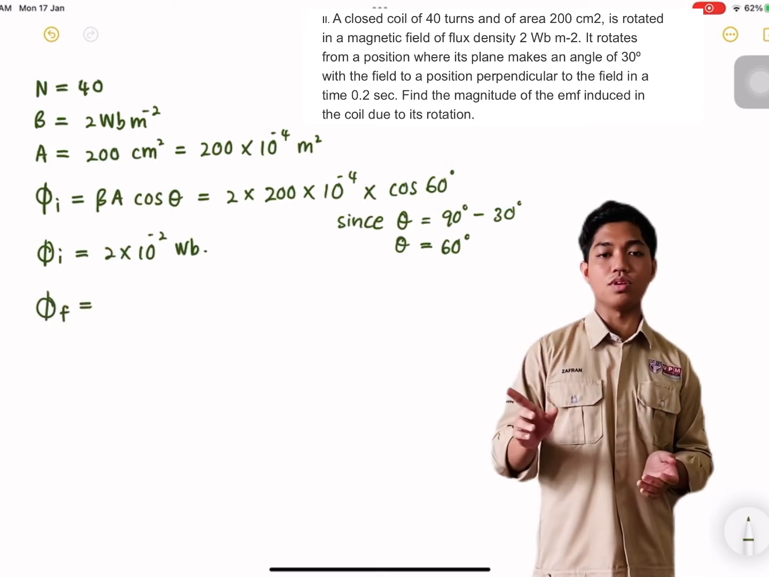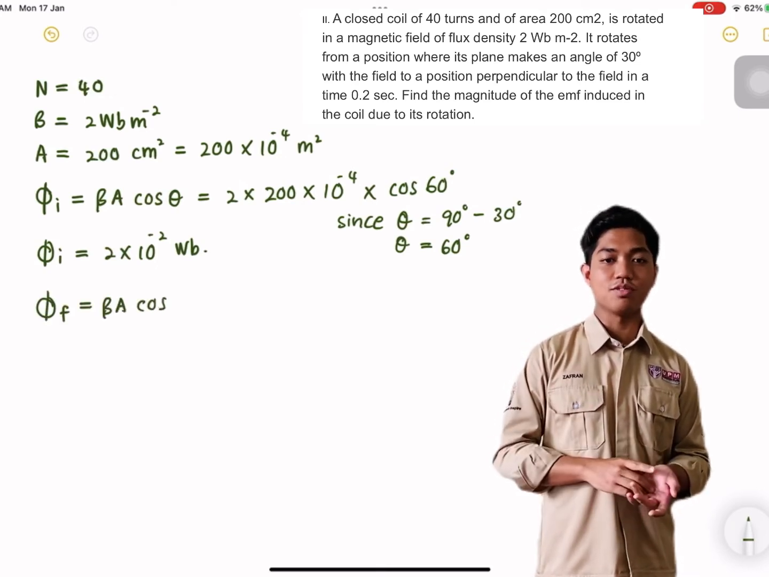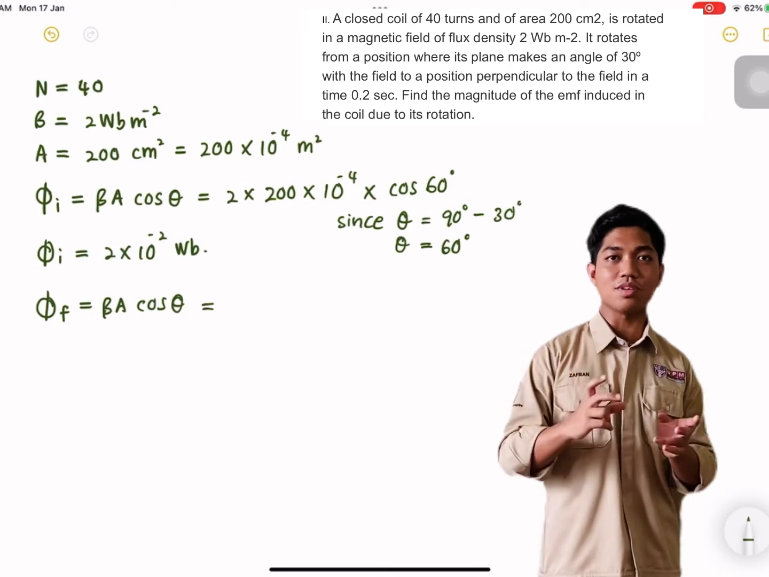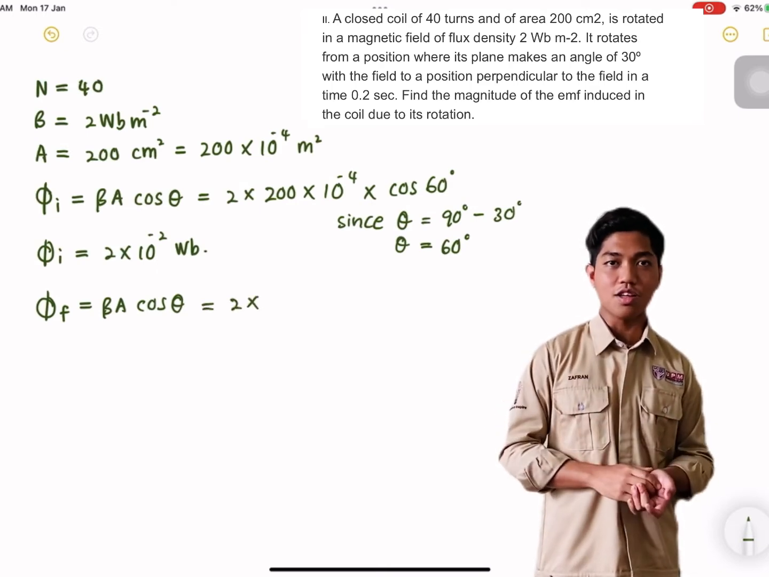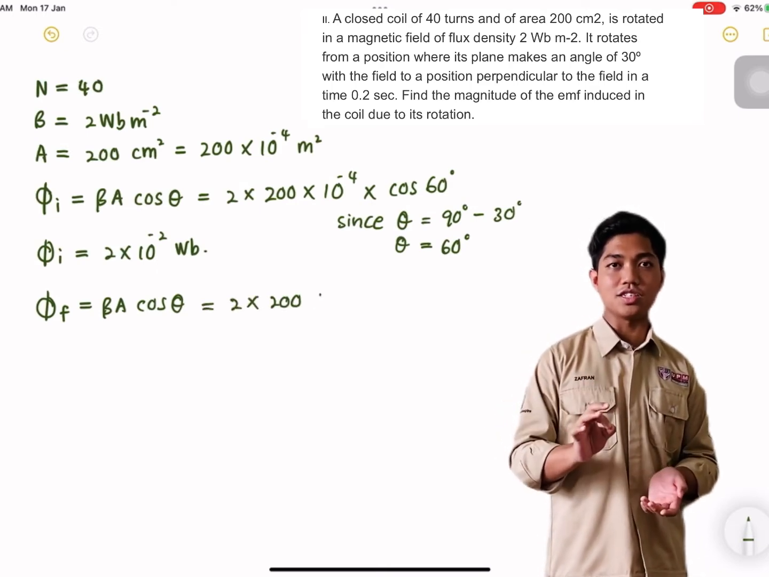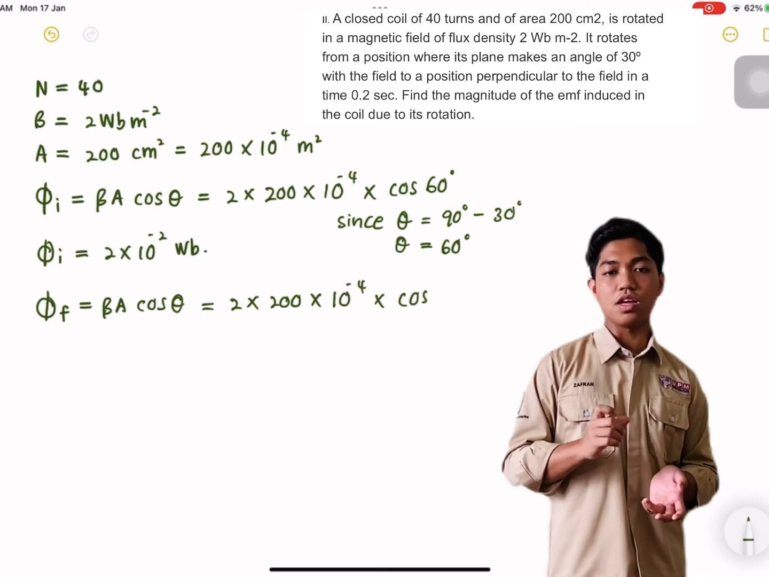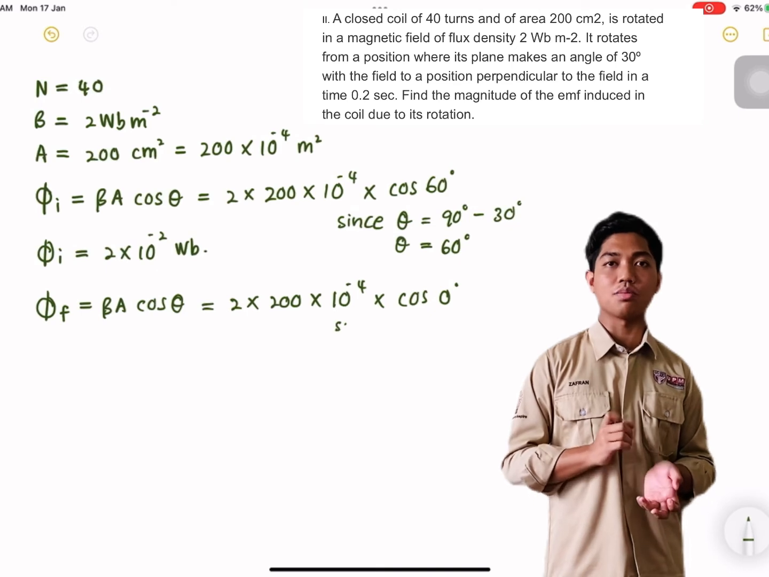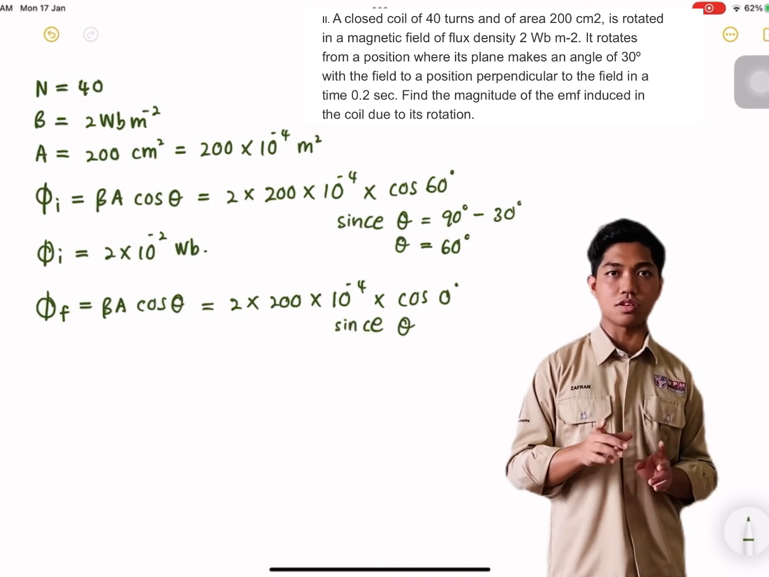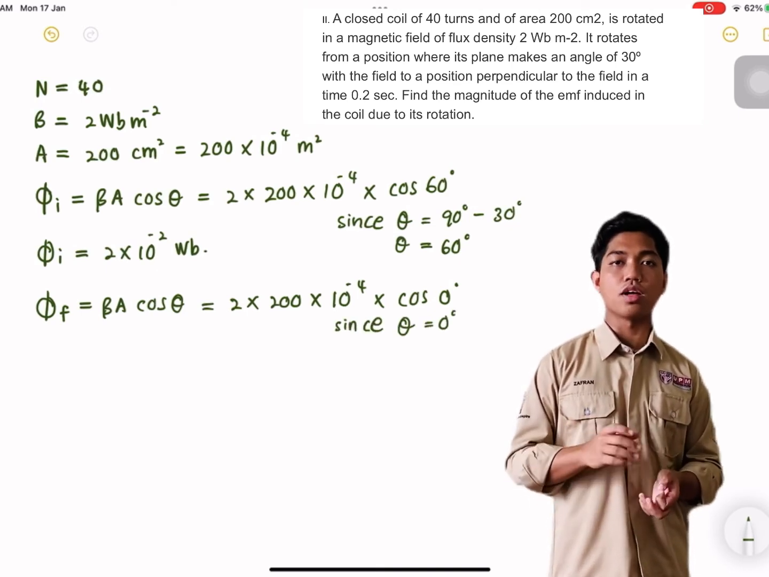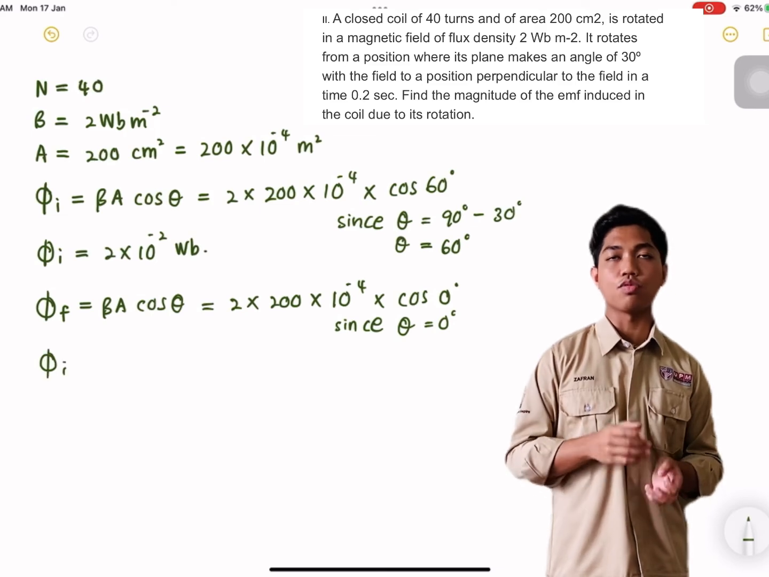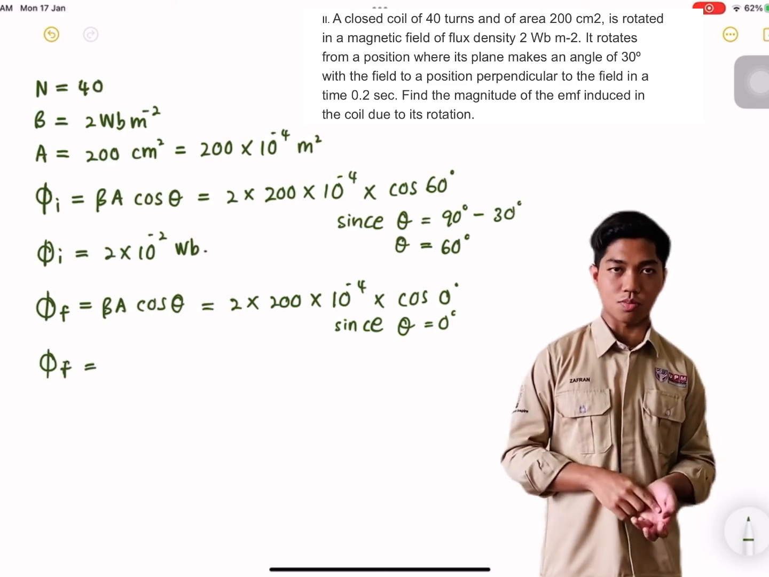Next, we will find the final flux, using the same equation BA cos theta, but the theta we need to change to 0, which is the original one. So just BA, 2 times 200 times 10 to the power of negative 4 times cos 0 degrees. So we will have the answer around 4 times 10 to the power of negative 2 Weber.